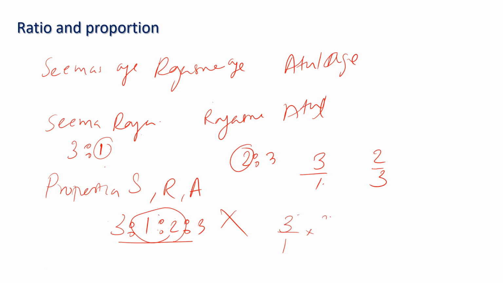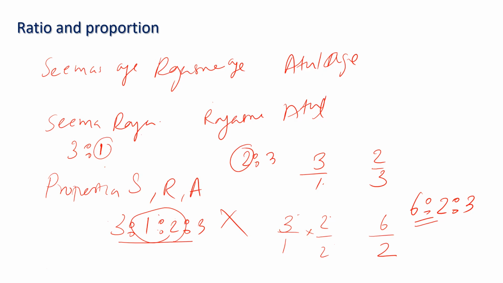You will get the answer 6/2, so now the ratio can be written as 6:2:3.